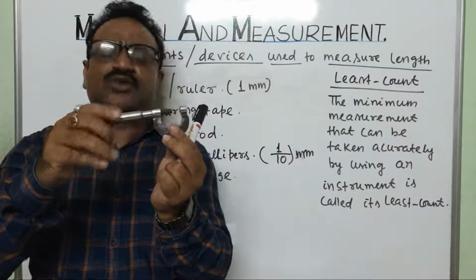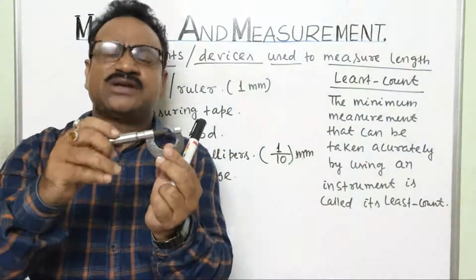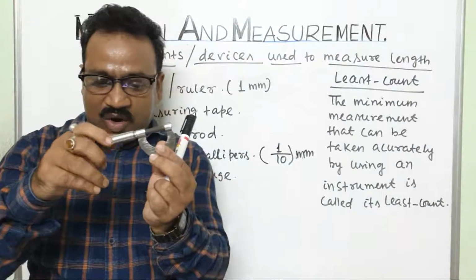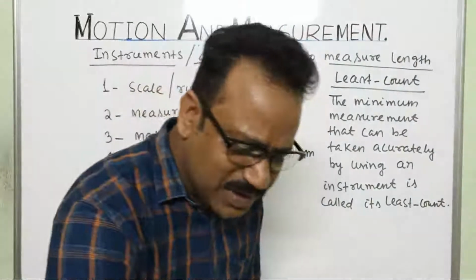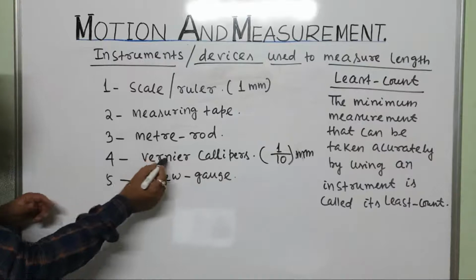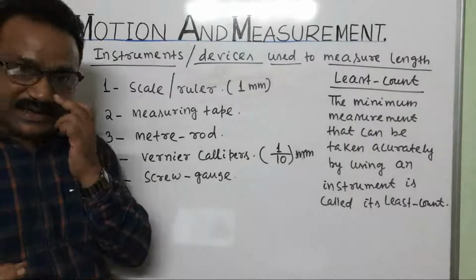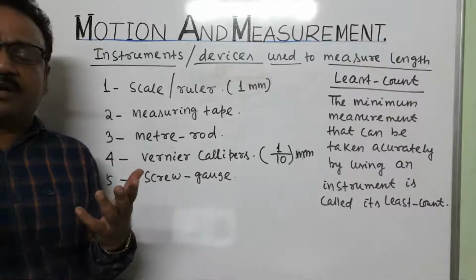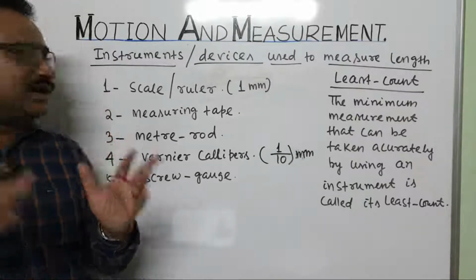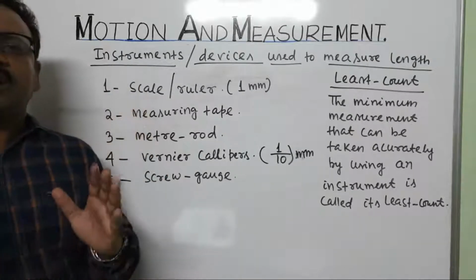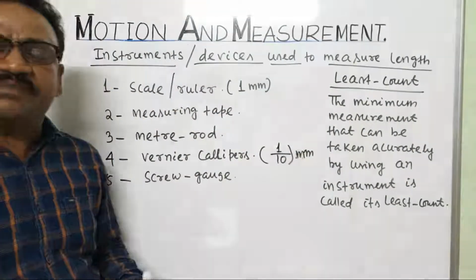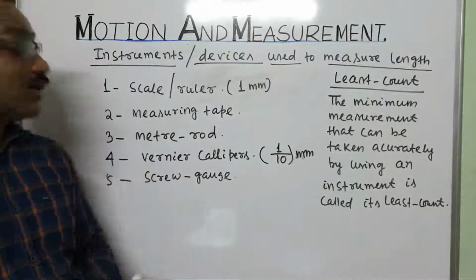More about the screw gauge and the vernier calipers, you will read in higher classes in the chapter of measurement. Now, what else? How can we measure the length accurately by using a scale or ruler? Let us see what we should do at the time of measuring length by using a ruler.